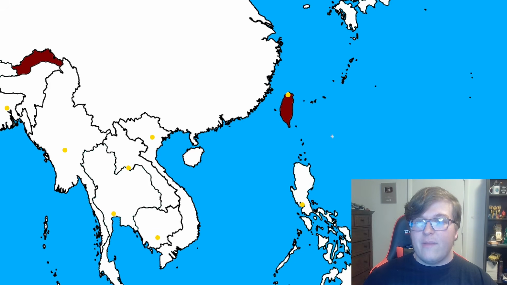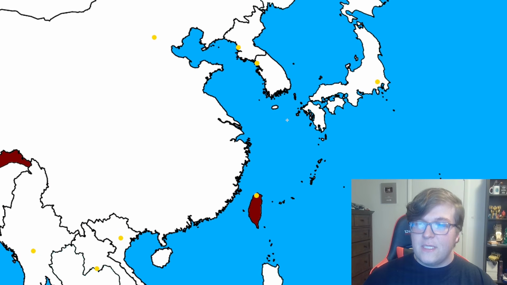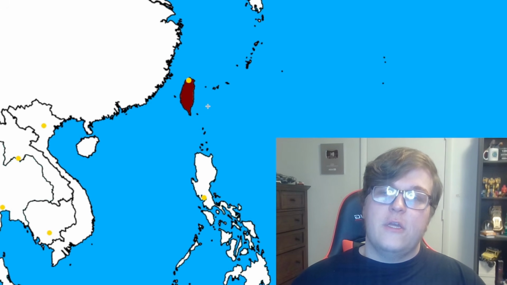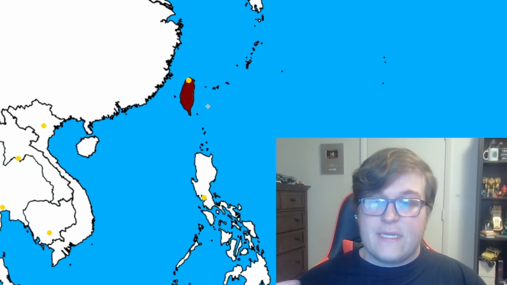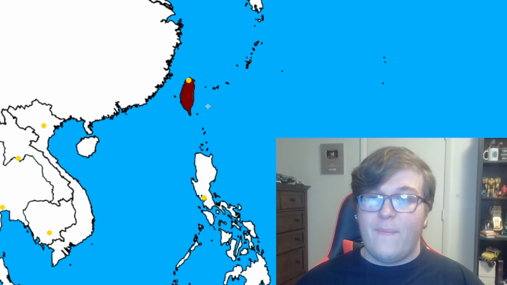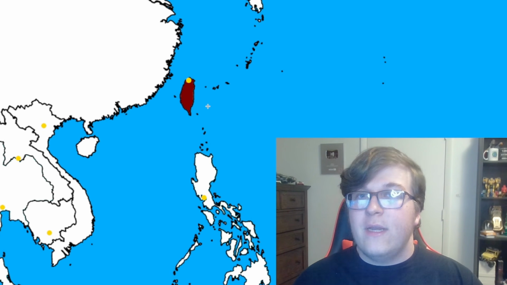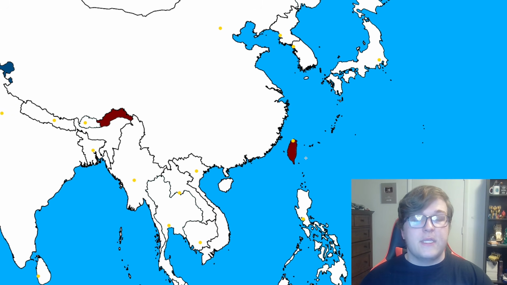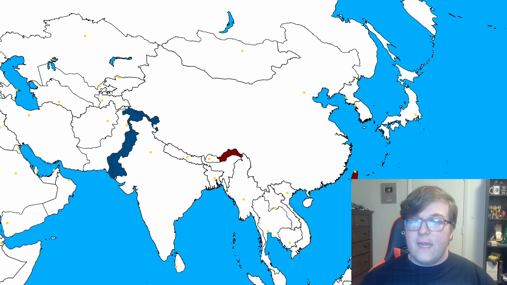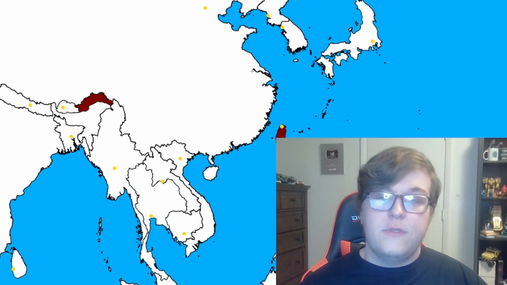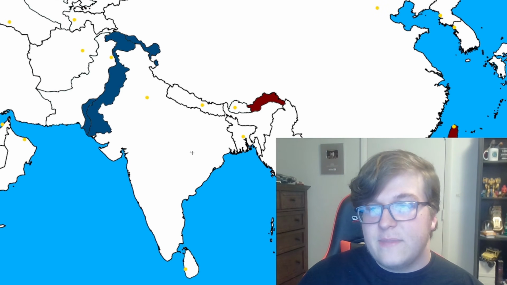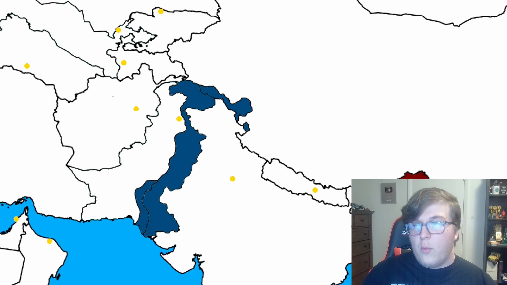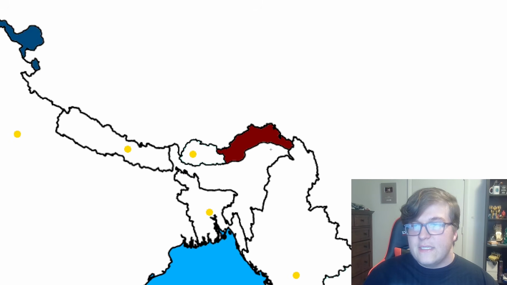And then finally, as you probably have noticed, Taiwan is filled in red, and that's because China will be annexing all of it. Now, I know that it could be considered unrealistic for China to annex all of Taiwan, and that's because the US, India, Japan, and Australia, they all really like Taiwan. They want it to be a thing, very important strategically. So China getting a hold of it would not be good for them. But when the war was happening, China never got invaded. They were only ever doing the invading. So they kind of deserve to have a little bit more land, and thus they get Taiwan out of this. Blue team isn't too happy about that, but ultimately it comes down to India, who was the main victim, and they're willing to get all of this if it means that they lose this as well as Taiwan.